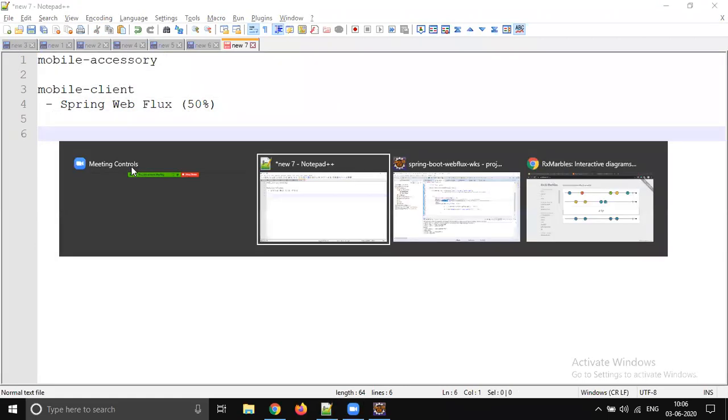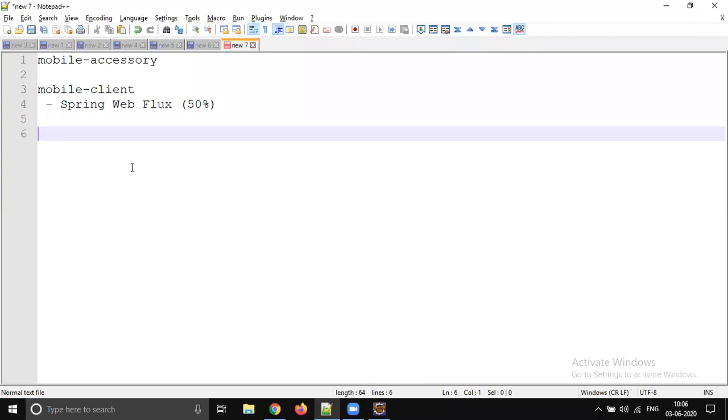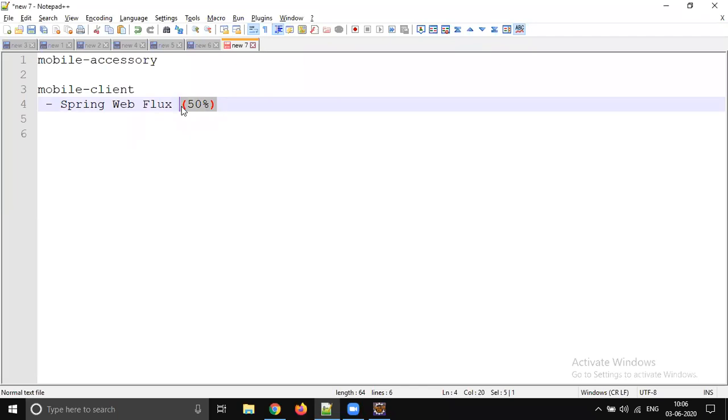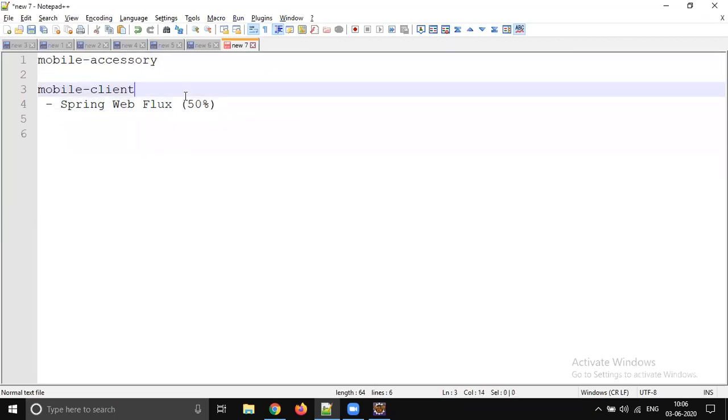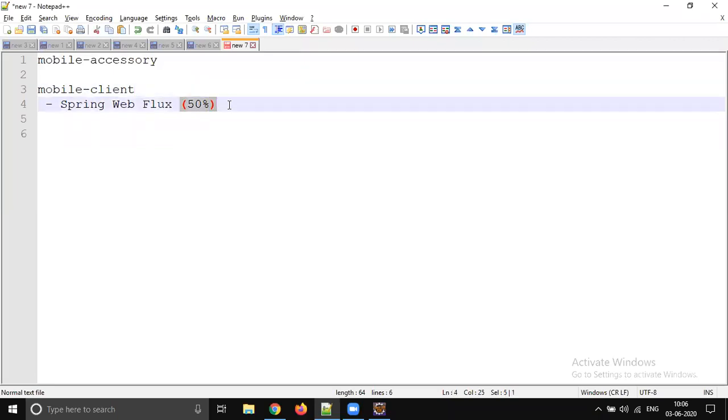Until completing this reactive programming, try to attend the daily sessions. I'm telling you the reality. I'm setting your expectation correctly. Don't expect that you understood everything. At least you understood like 40 to 50 percent. The remaining 20 to 30 percent you have to practice. Until you practice, nothing can be done. The expectation is that maximum you can extract 50 percent.